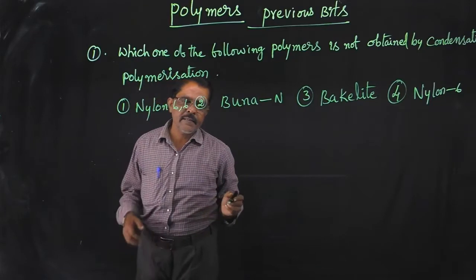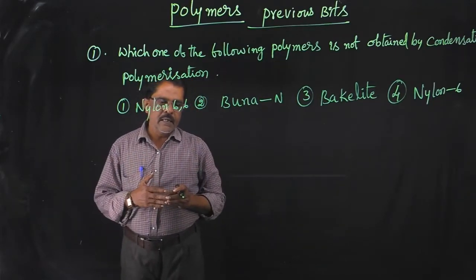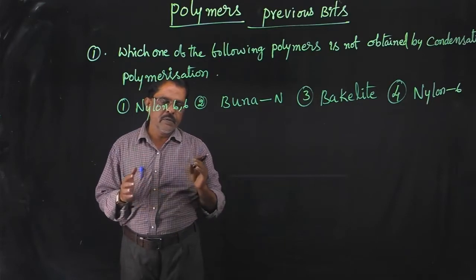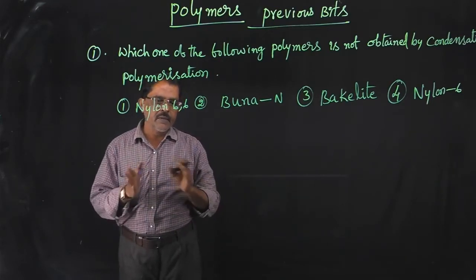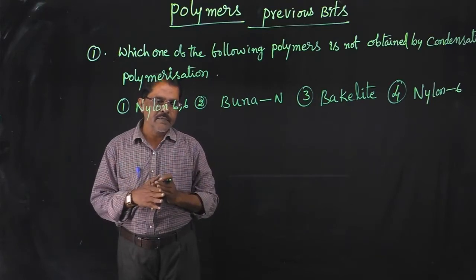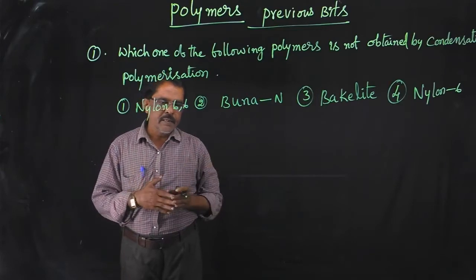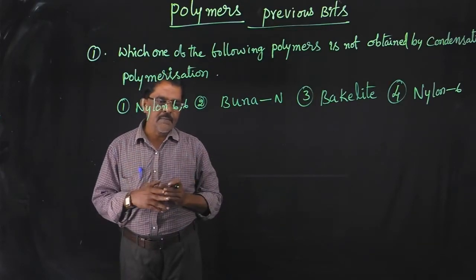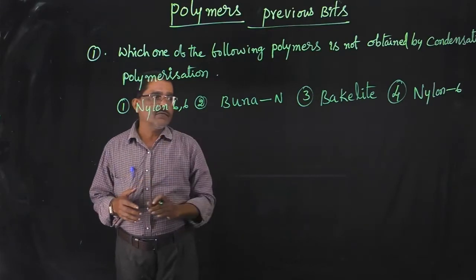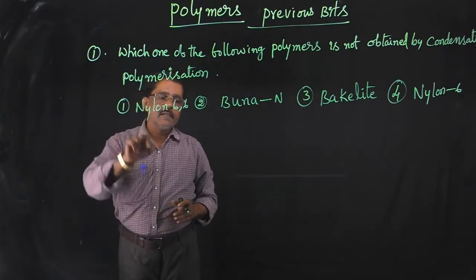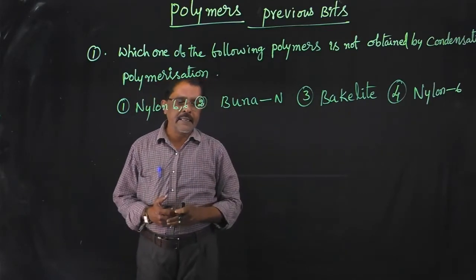Condensation polymerization means some simple molecules like water, HCl, ammonia are removed from the monomers, and the obtained polymer is said to be a condensation polymer. Here we are given four options: nylon 66, Buna N, bakelite, and nylon 6.